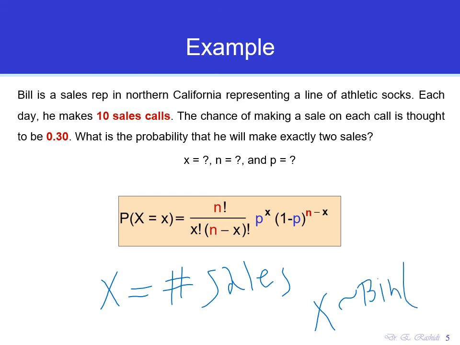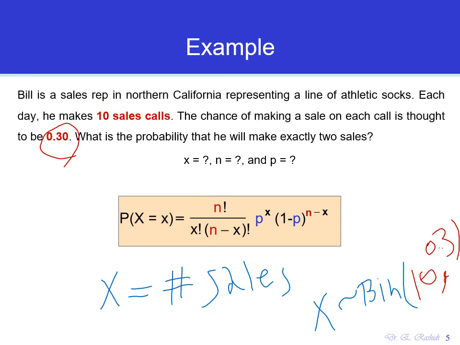What is n and p here? N is the total number of times that the experiment is repeated. Each time that he makes a call, how many calls does he make? He makes 10 calls. So n is 10. What is the probability of success? Each time that he makes a call, the probability that he gets a sale is 30%. So p is 30% or 0.3.